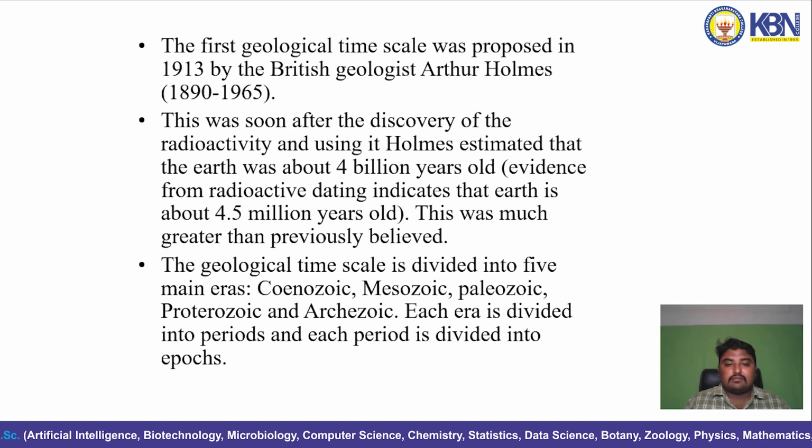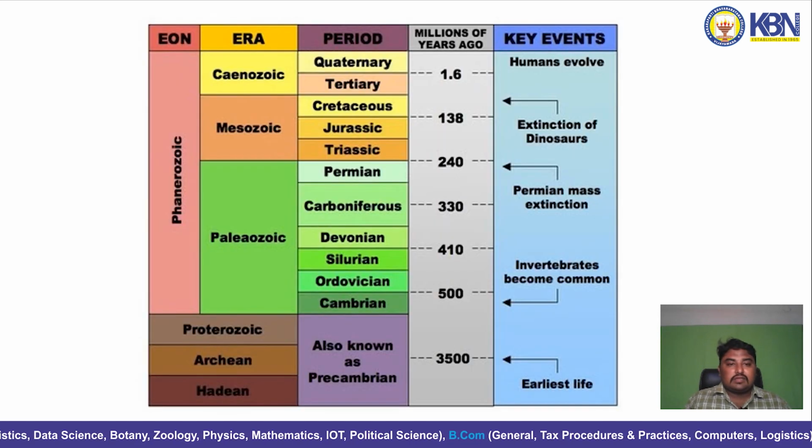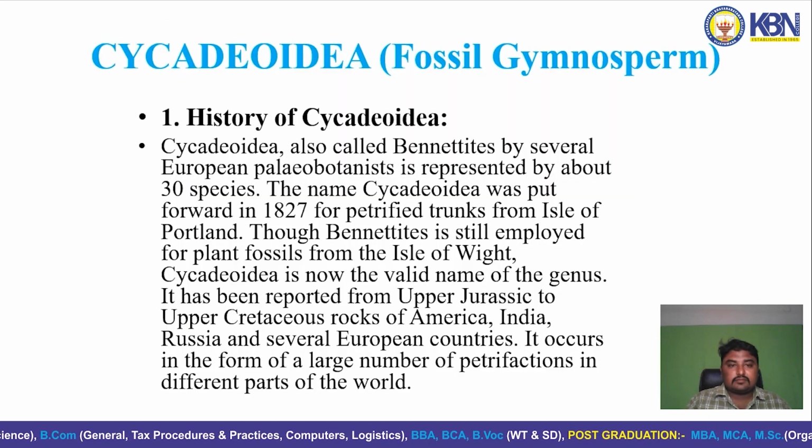The geological time scale is divided into 5 main eras: Cenozoic era, Mesozoic era, Paleozoic era, Proterozoic era, Archeozoic era. Each era is divided into periods and each period is divided into epochs. These are the Cenozoic, Mesozoic, Paleozoic, Proterozoic, Archeozoic eras. This shows the millions of years ago, and the periods, eras and key events.